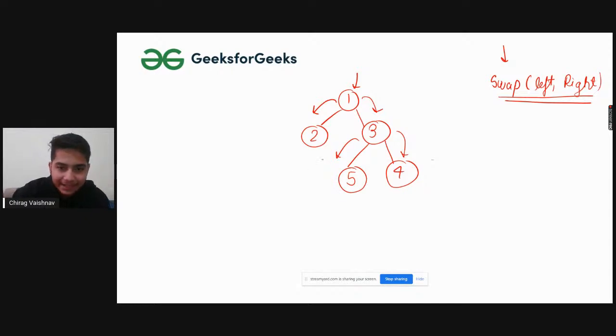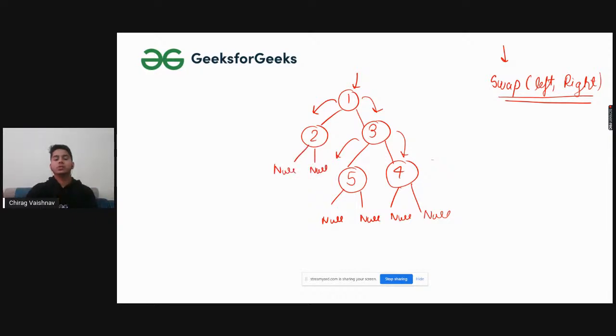Suppose I'm here at 5. Here it is null, here it is null, here also it is null, and here also it is null. In the case of 3 also, we have null and null. So suppose I came to 5 here, and 5 returned null. If the node is null and I even swap them, will that make a difference? Please let me know in the comment section.